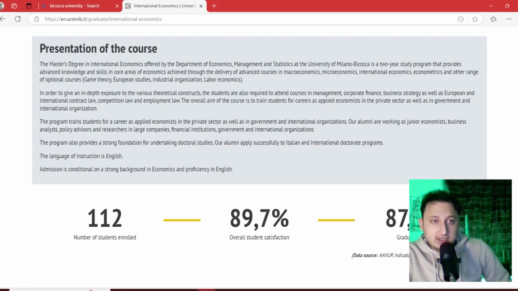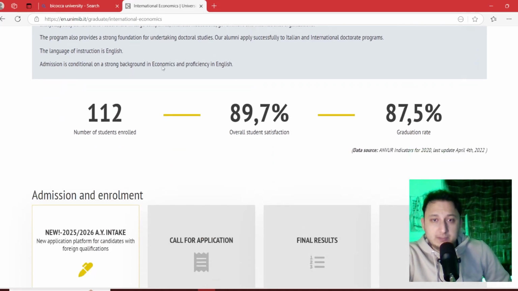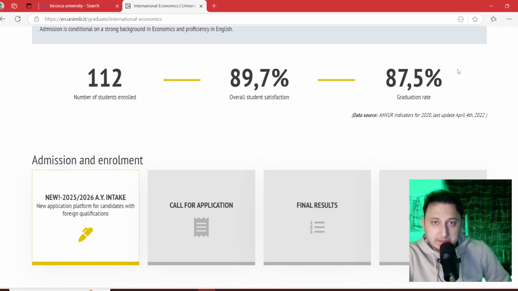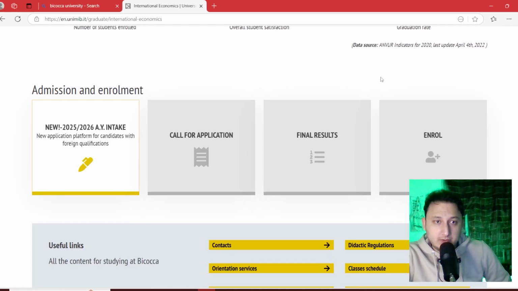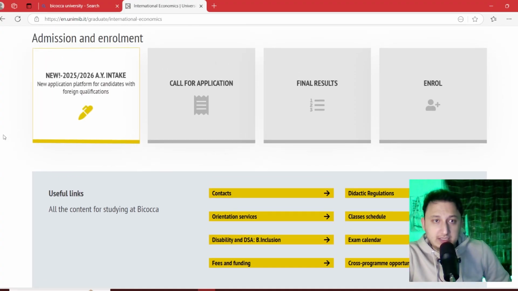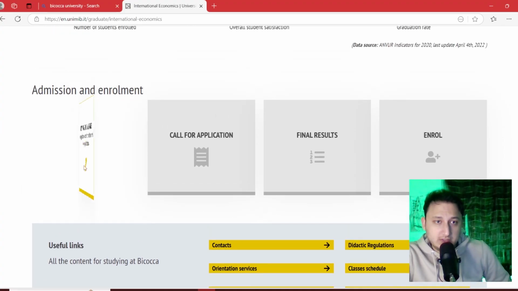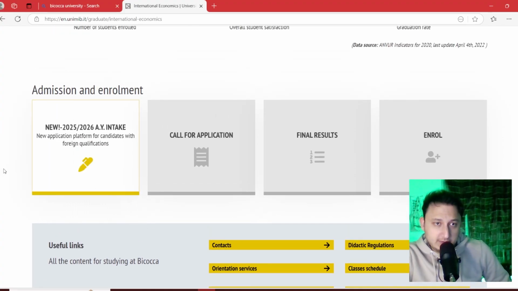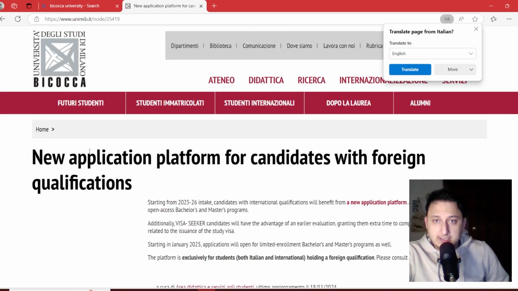And you can see the guidance and information, something like a presentation of the course here, and a few statistics about the course and the results, the enrollment and the course, they are mentioned here. And if you want to apply, you can choose this one. Here it is written new 2025-2026 intake. Click here.